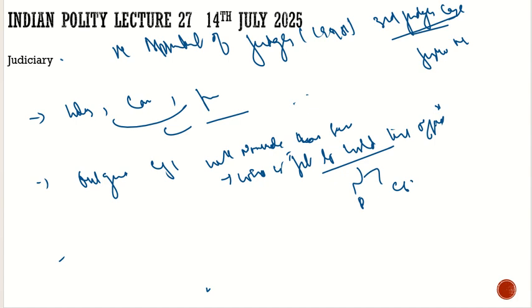Then the third, for example, you have to appoint a Supreme Court judge. For that, you have to consult the Chief Justice of India plus 4 senior most judges. So now the collegium expanded. Earlier, in the second judge's case, it used to be the Chief Justice of India plus 2 senior most judges. Now in the third judge's case, it is the Chief Justice of India plus 4 senior most judges.